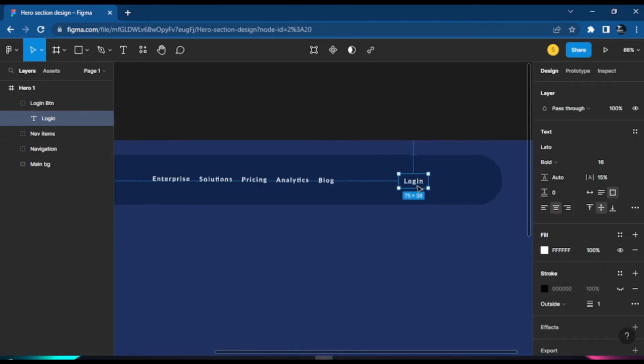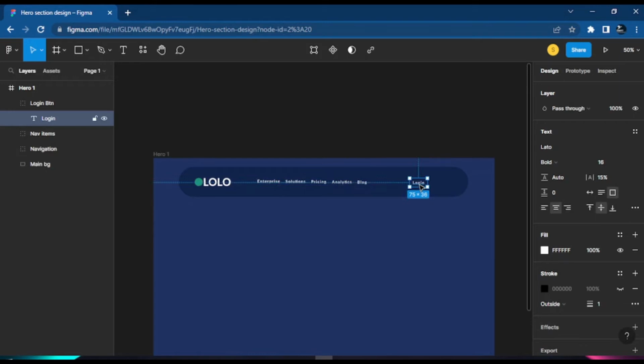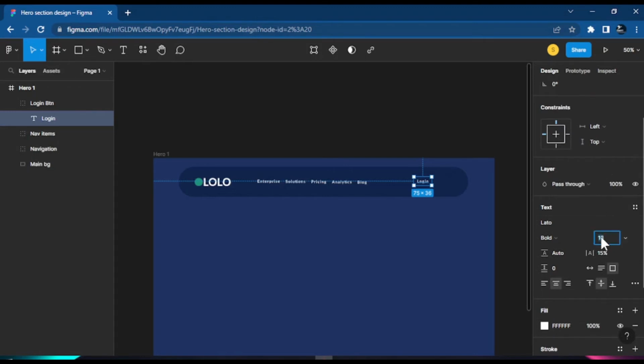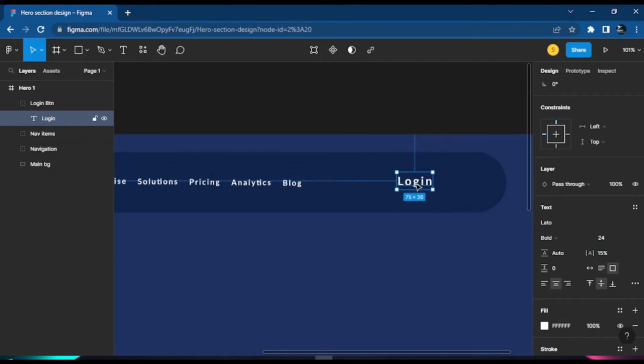So this button specifically. Now I won't put them for here, but let's increase the size of this button. You will just go to the button and then increase the font size. I want to increase this font size to 24. So I'm saying 24, sorry, not 42, 24. And as it reaches 24, we click out of them. It will give us this bigger login button where we get for here.